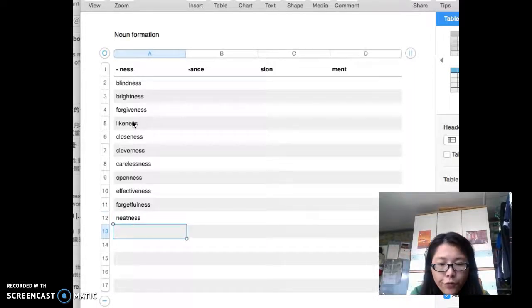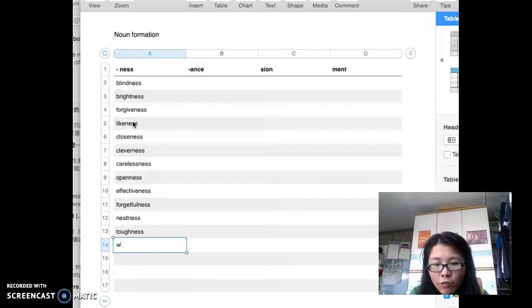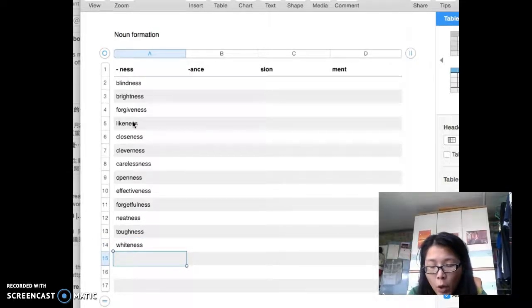Given, tough, T-O-U-G-H, which is an adjective, and if we add -ness, it will become a noun form. And white, okay, white color, white. If we add -ness, it will become a noun form too. For example, good, which is an adjective too.